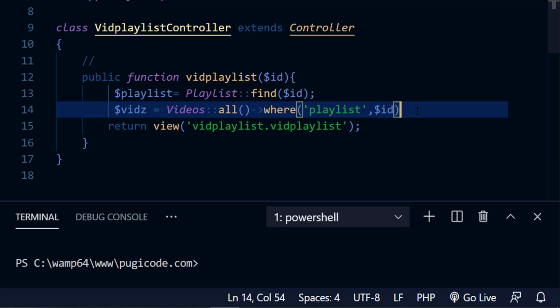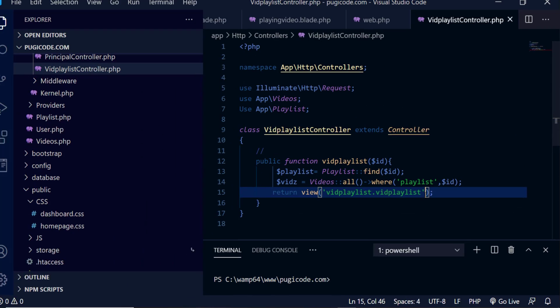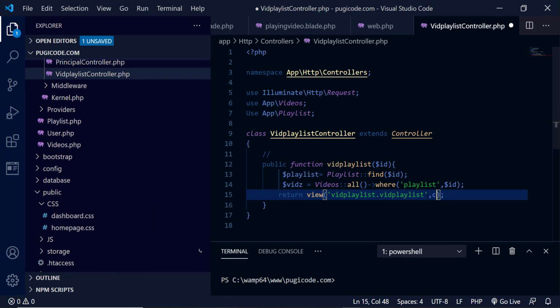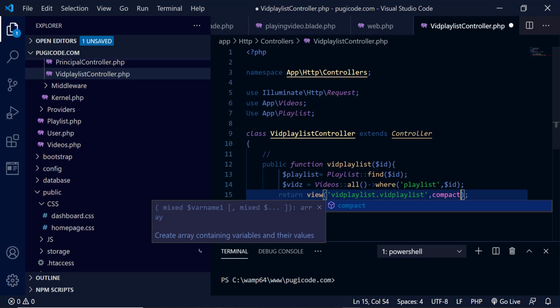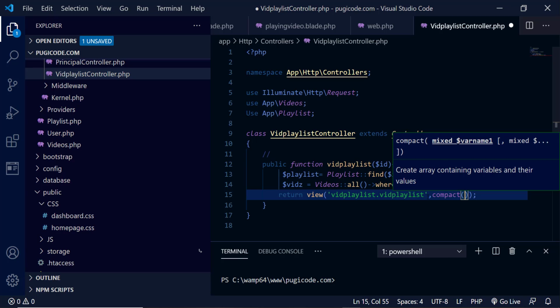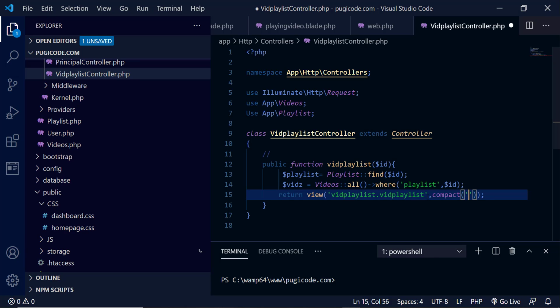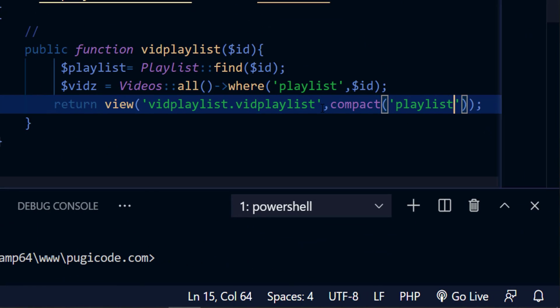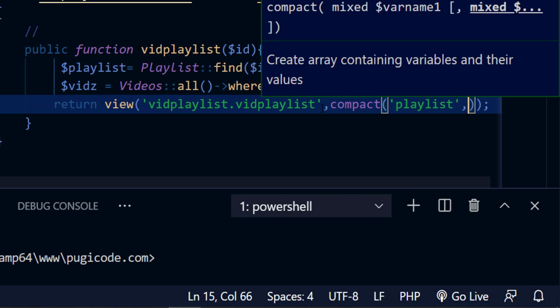Great. So we do have that, and we can even do a die dump, but let's not do that. So I'm going to do a comma here, and then I compact. What am I compacting? I'm compacting 2 things. I'm compacting 1, the playlist that has been found, because I may need to pick its title, and then I'm also compacting now $vids.